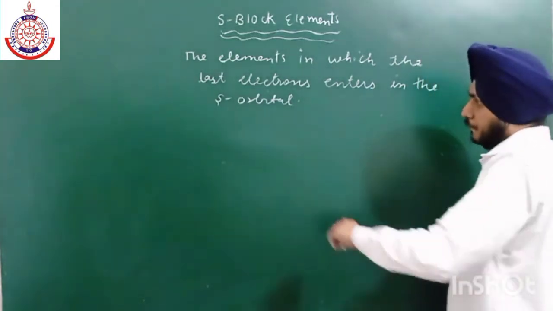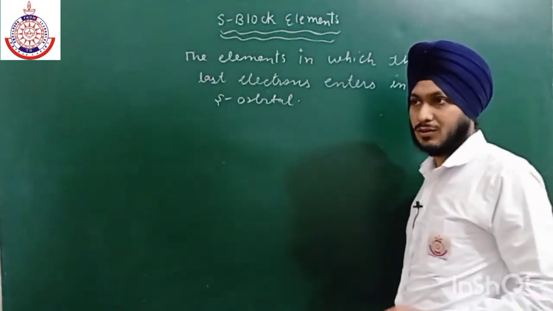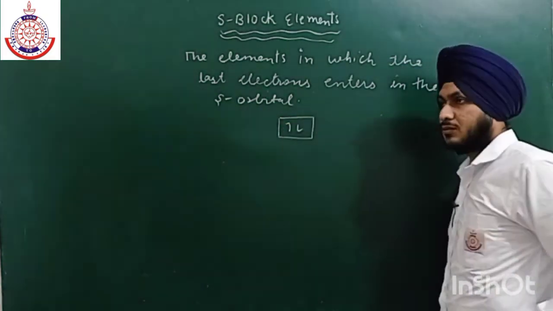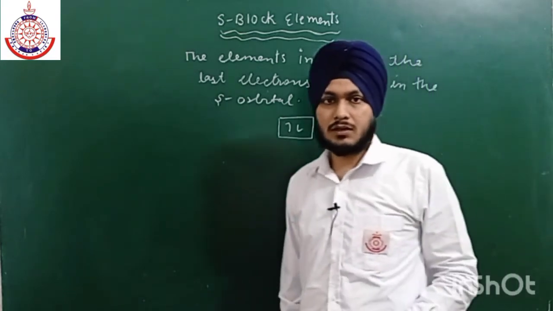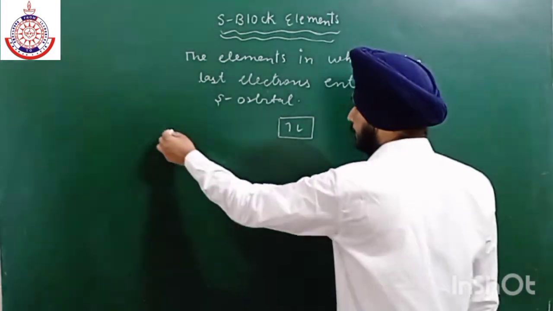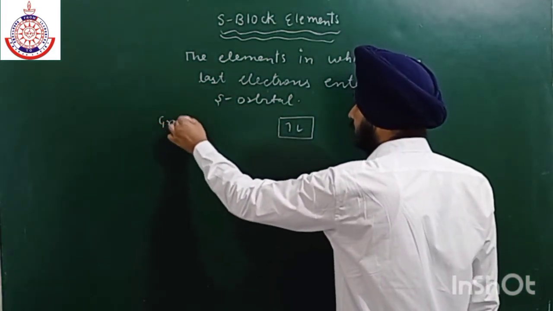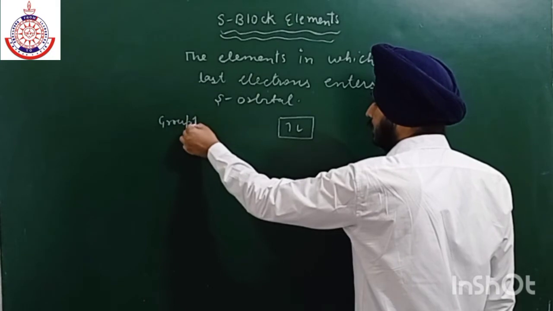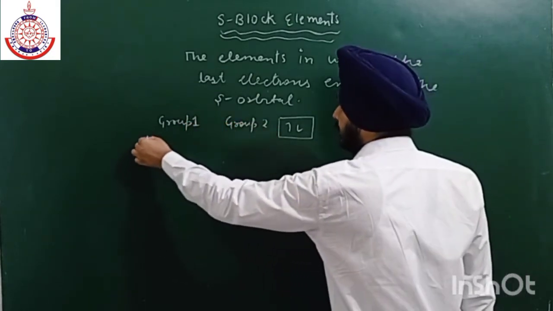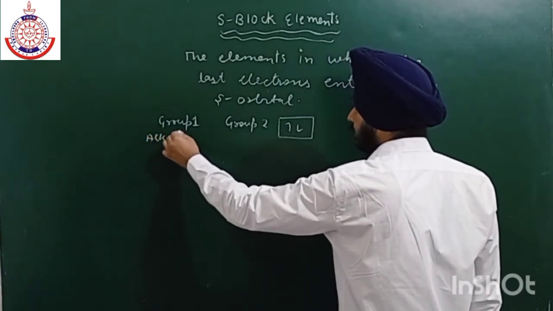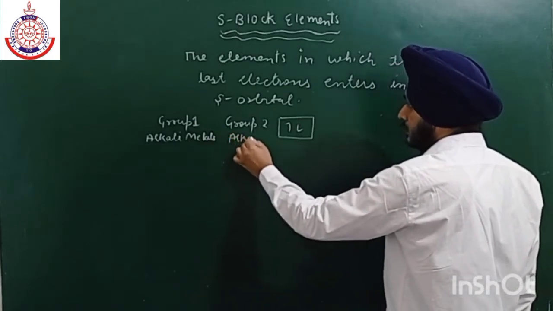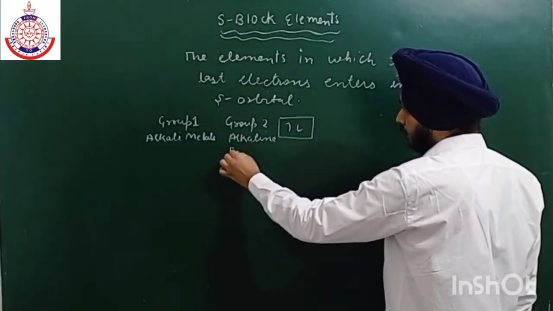As we all know, an s orbital consists of only two electrons. So there are only two groups present in s block, that is group number one and group number two. Group number one is known as alkali metals, and group number two is alkaline earth metals.